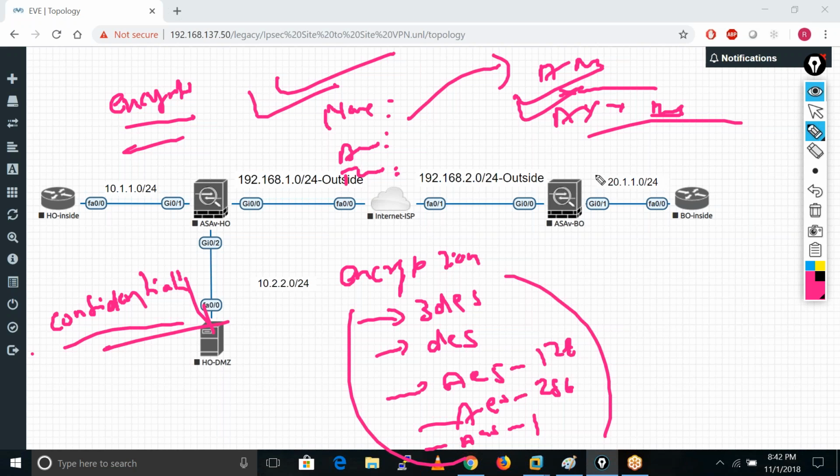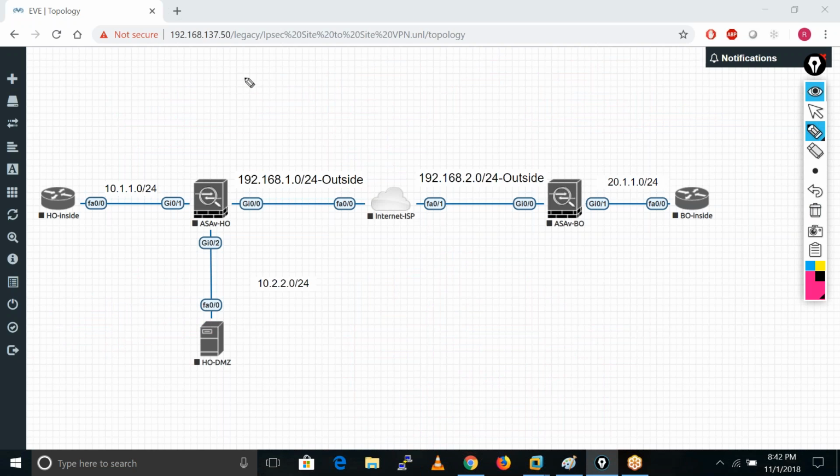Okay, the thing is, we use VPN for getting these three things: CIA. C for confidentiality. Confidentiality means if we are sending anything through that VPN tunnel and someone hijacks our session, or somehow gets our data, it is in encrypted format, so he is not able to find out the actual data. Encryption provides the confidentiality.